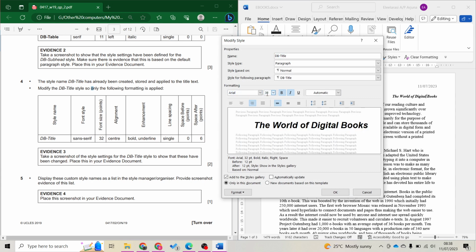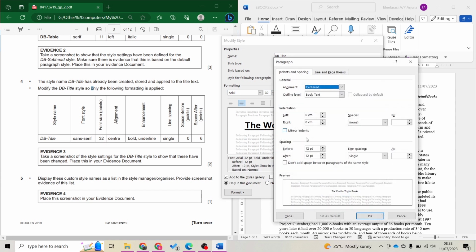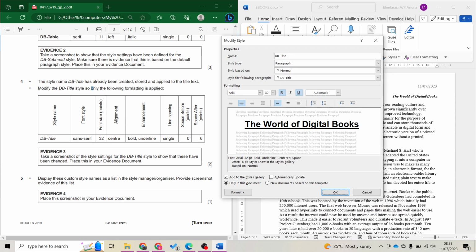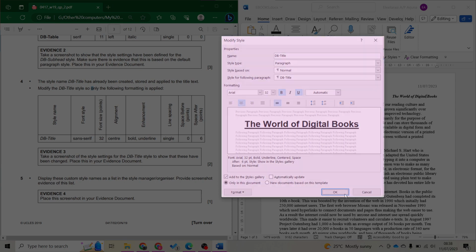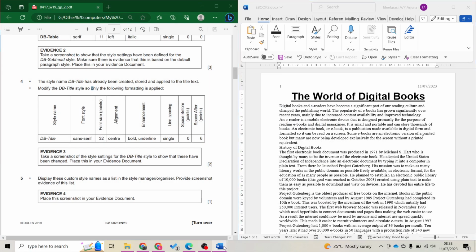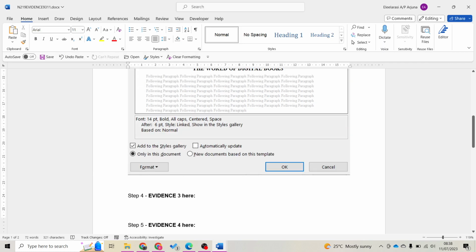Size is 32. Center align. Bold, no italic, but underline. Single line spacing. So before is 0. After spacing is 6. Good. Take a screenshot of this setting to show that you have changed. Let's print screen this. Press OK. So my evidence.